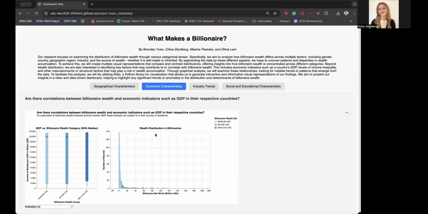And yeah, these two findings from this visualization provide sort of an insight into what makes a billionaire.